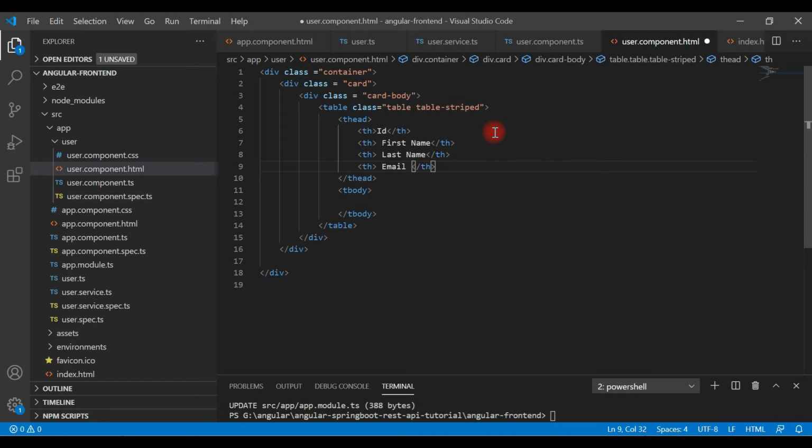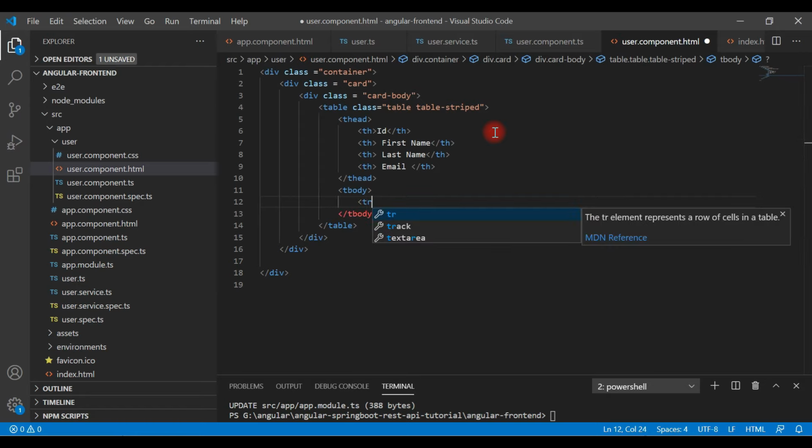Okay, great. Now inside a table body we are going to use ngFor directive to iterate over array of users object, and we are going to use Angular interpolation to populate users data. So basically we are going to use double curly braces to access object attributes. Let me show you how to do it.